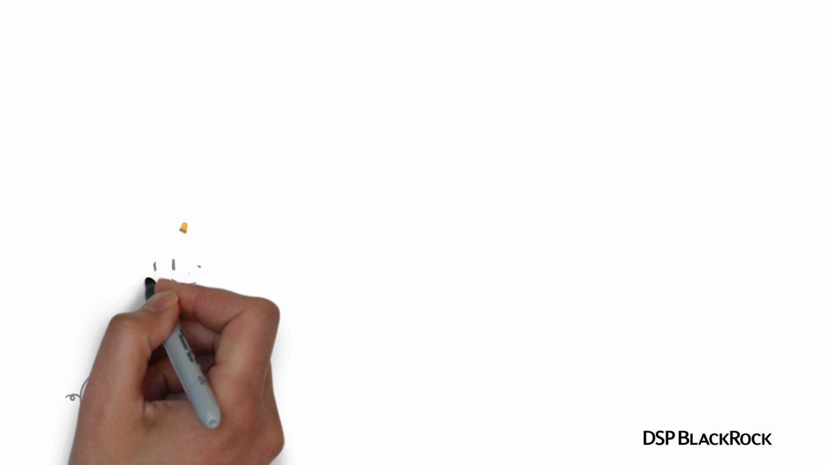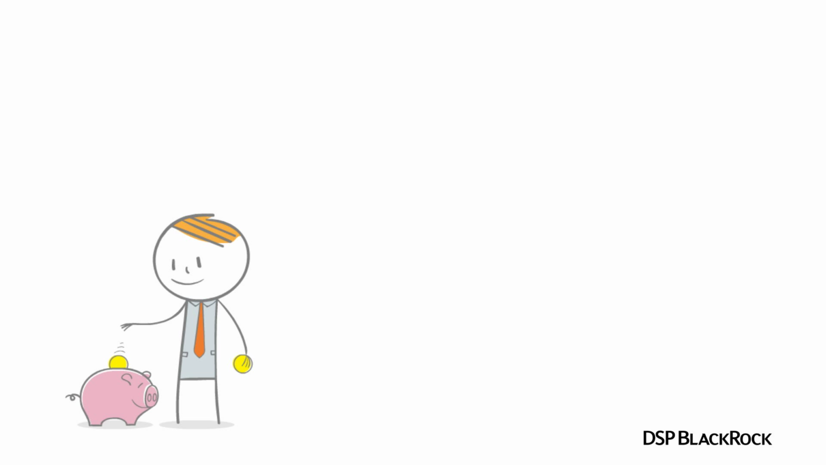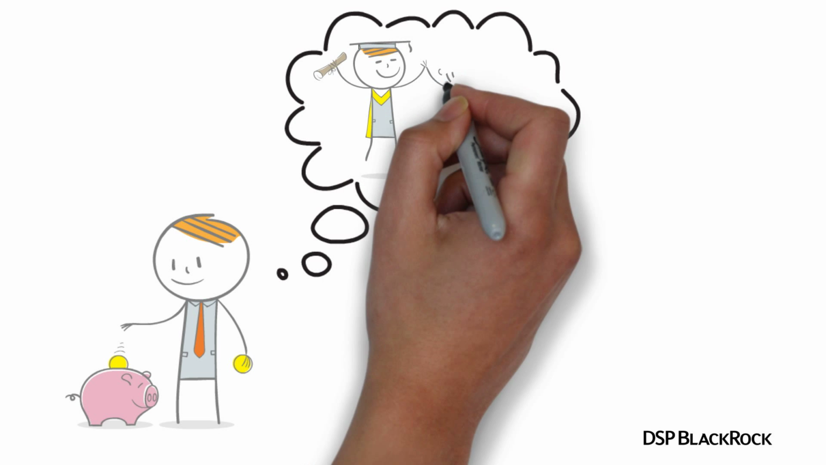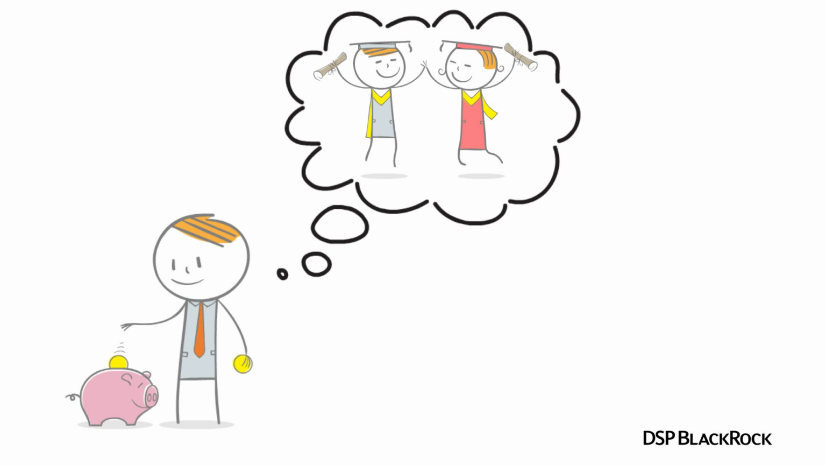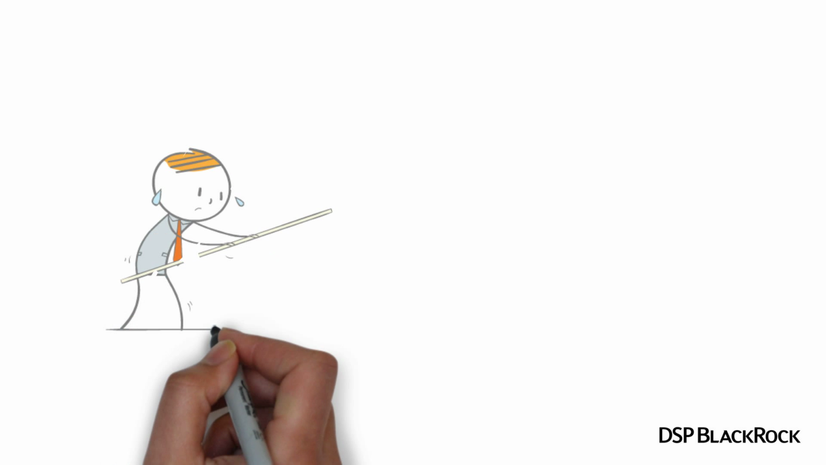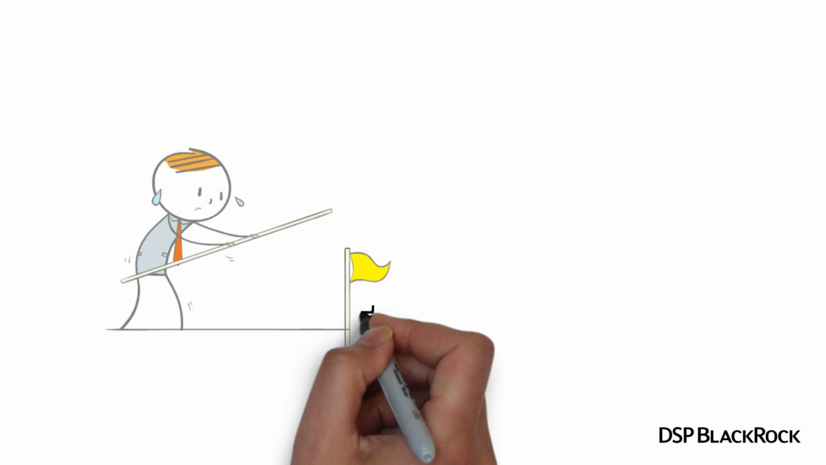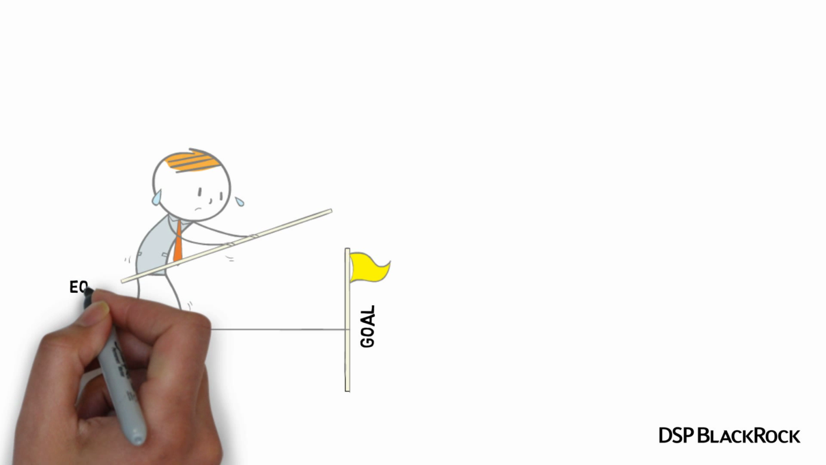Dinesh is saving for the education of his children. He wants to be able to save enough to send both of them abroad for higher studies. He is investing in both equity and debt funds. But equity and debt are two different markets, and their returns do not behave in the same manner.